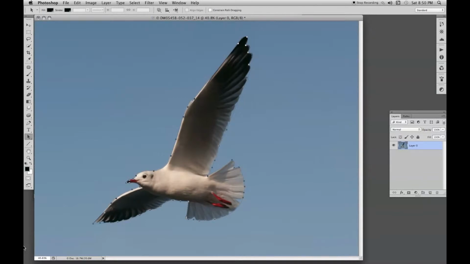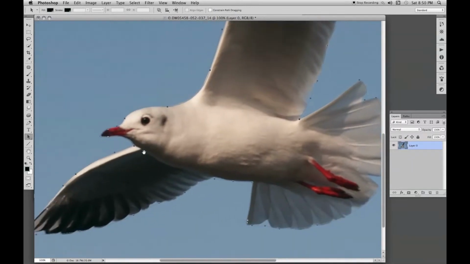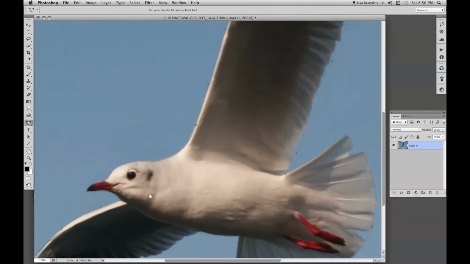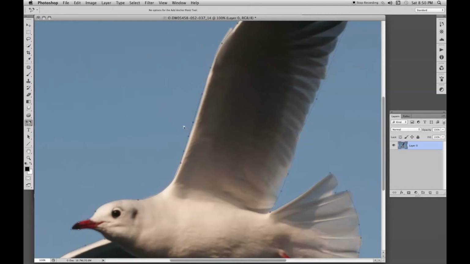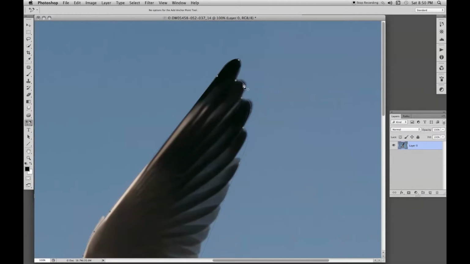We can make a few quick adjustments. This bird's a little bit fuzzy, but that doesn't matter. We'll use the Pen Plus tool to move and add a few more anchor points. It's okay, move that one out. Can go in a bit. We can nudge that one away.